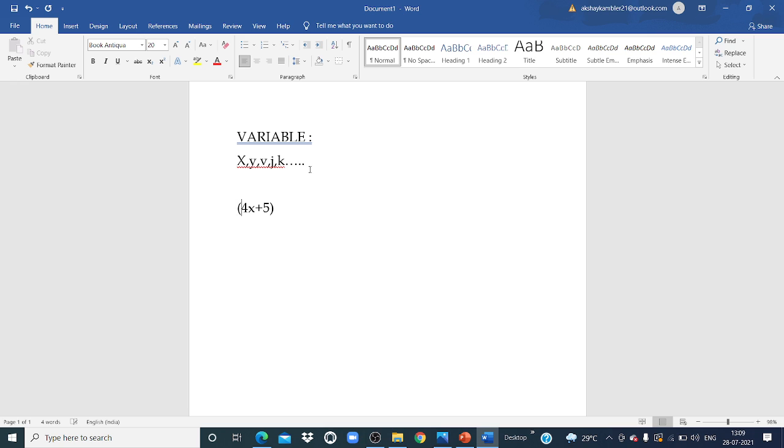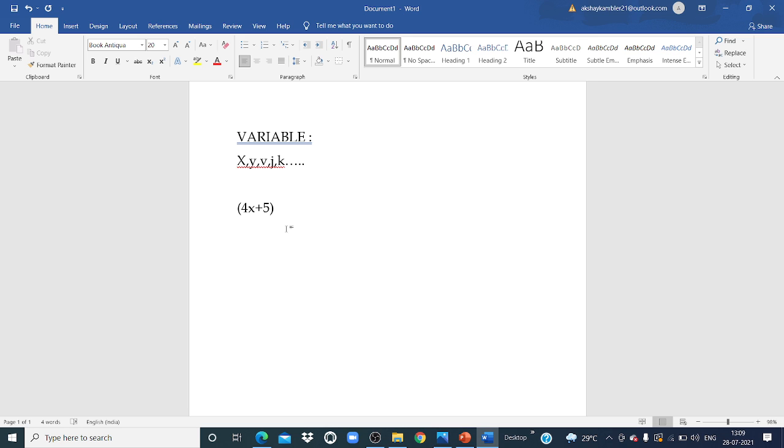Getting? So from that expression, what is this? X is my variable. Okay, and what is this? This is called an expression. Okay, 4x plus 5 is an expression. Getting? Clear? Okay. So suppose now from this expression we have to find the value of x.